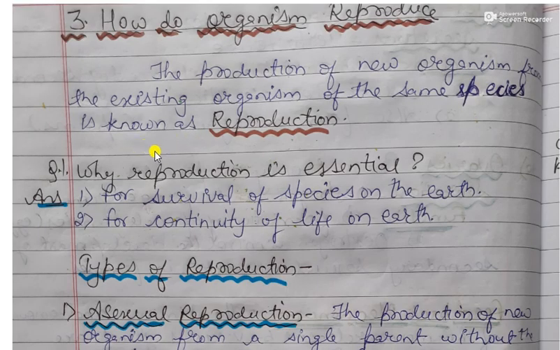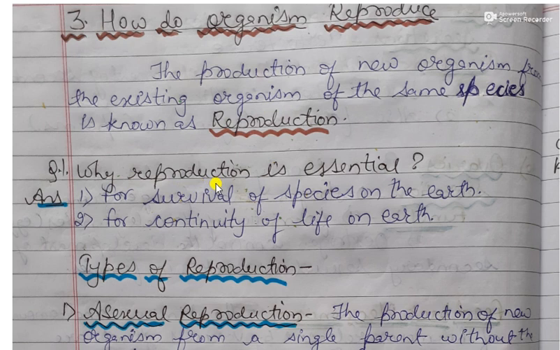Students, we all know that animals give birth to their young ones, and also the plant produce the new plants from their seeds. So the process by which a new organism is produced from the existing organism is known as reproduction. Thus, the production of new organism from the existing organism of the same species is known as reproduction.